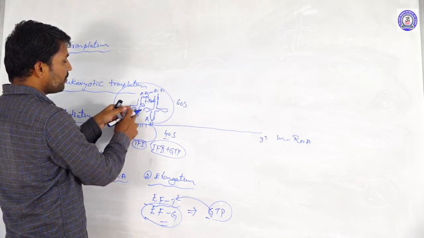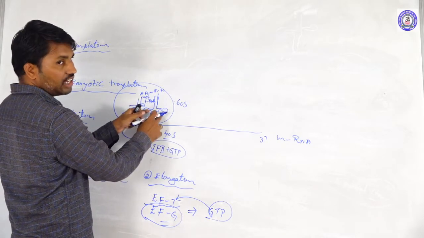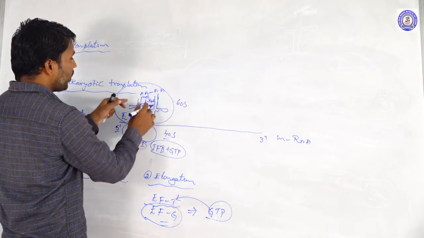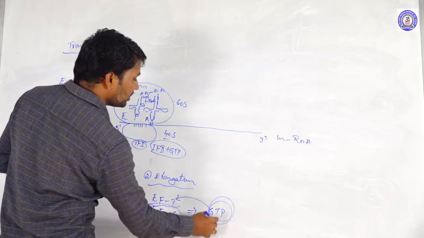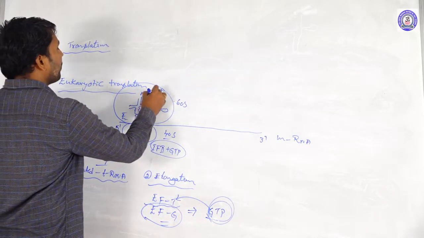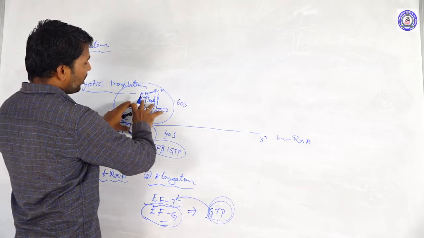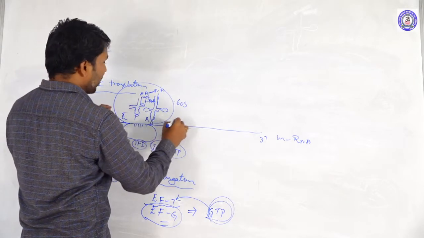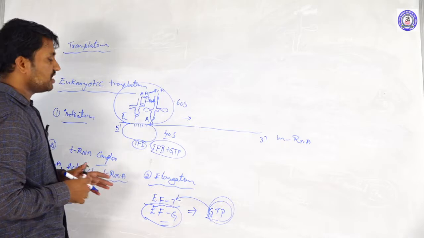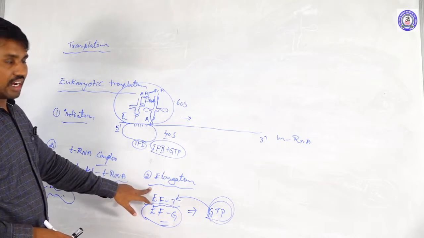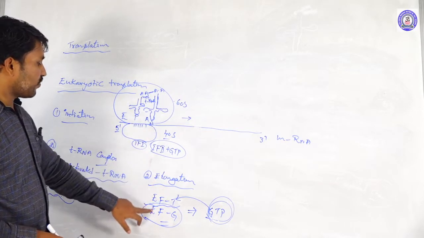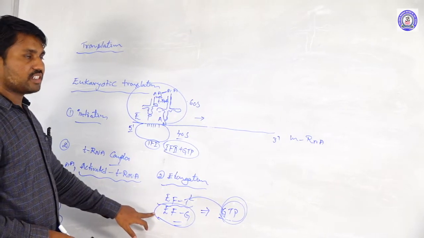So the P site has the FMET tRNA, and the A site has the second tRNA codon. Between them, by utilizing the GTP energy, a peptide bond is formed. Like this, the ribosomal complex moves in the 5 prime to 3 prime direction. This is called the elongation process, with the help of the two elongation factors.